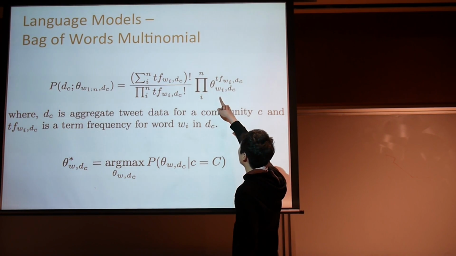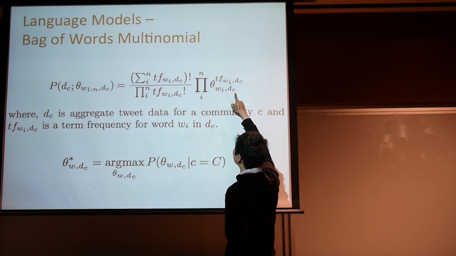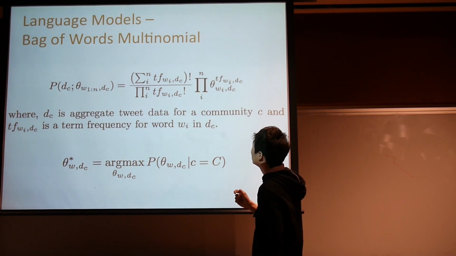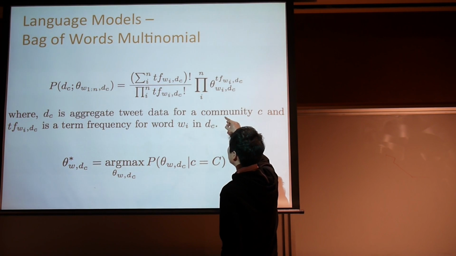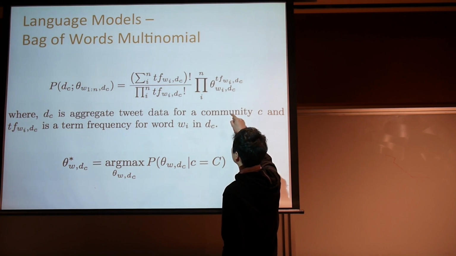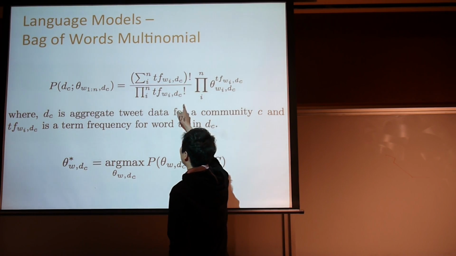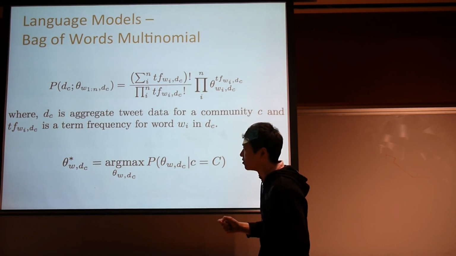So we have parameters indexed by community and also by the word in the dictionary. Since we made the independence assumption, we just multiply all the parameters together, and this is just a normalizer making it a probability distribution.